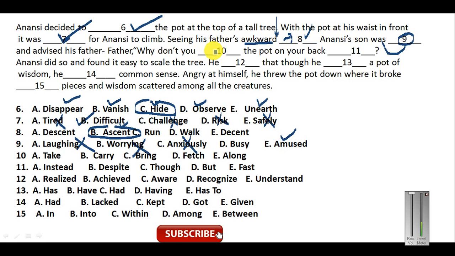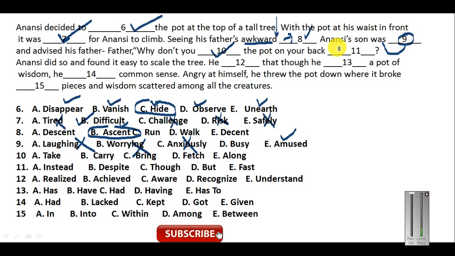Now here you need the word 10. Just see the options: take, carry, bring, fetch, along. Take is normally used with living things, carry is used with non-living things. So carry will be the most appropriate word here. Why don't you carry the pot on your back? See, he was carrying the pot in the front. So he is suggesting, why don't you carry the pot on your back in place of putting it in the front of your waist.